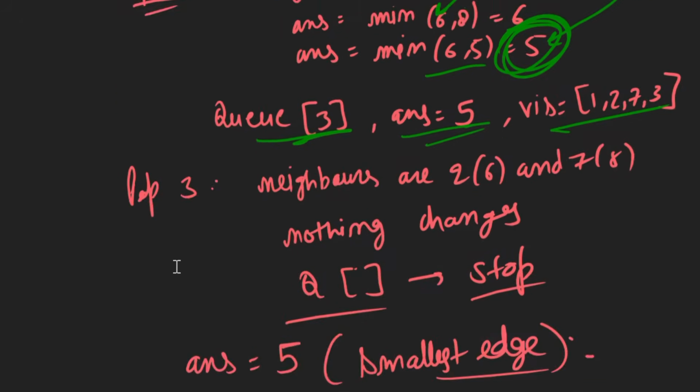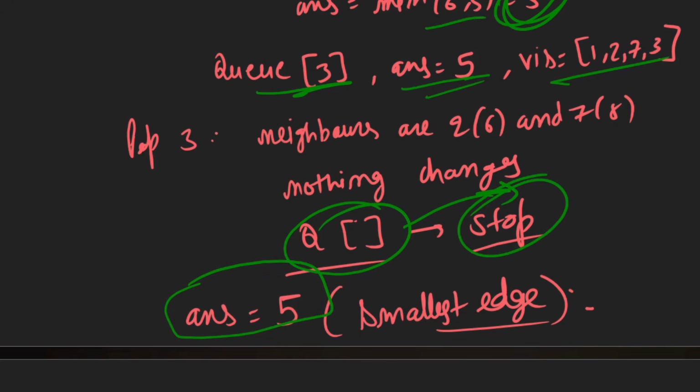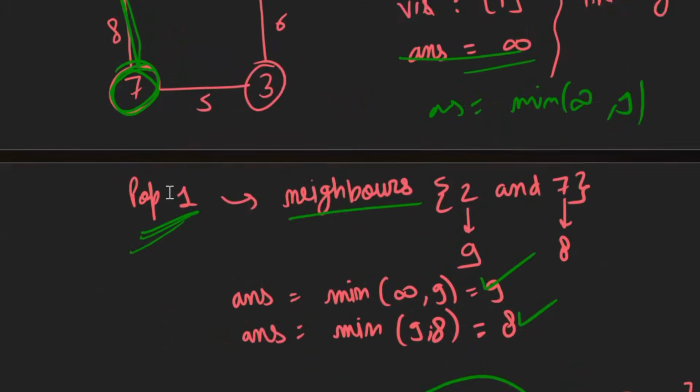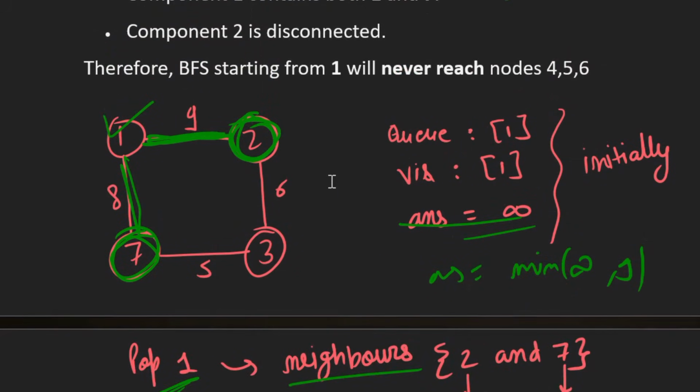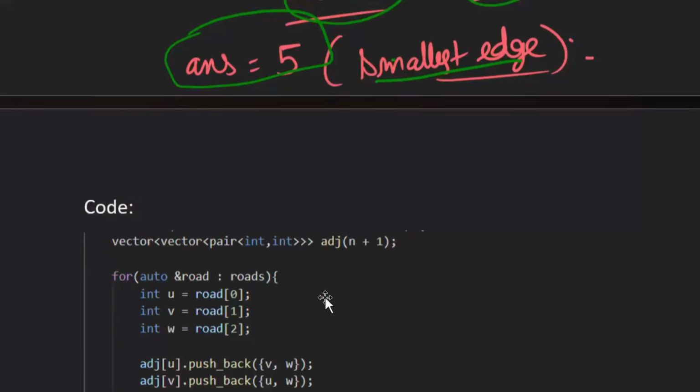Then we pop out 3, check its neighbors, and nothing will change. Now our queue has become empty, so we'll stop the BFS here, and we get the answer as 5, which is basically the smallest edge present in the component out of 5, 6, 8 and 9. So our answer is 5. So we get our answer.